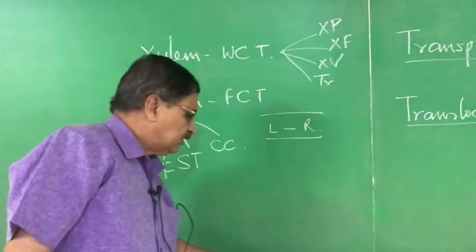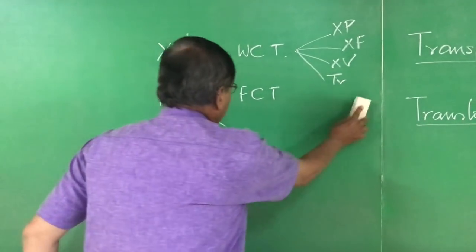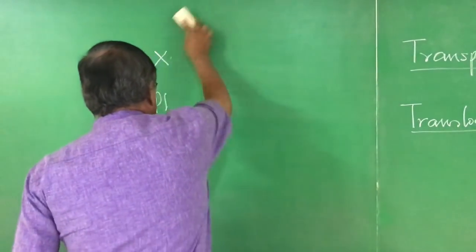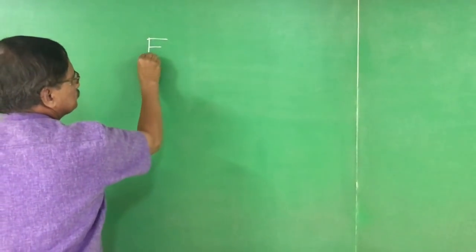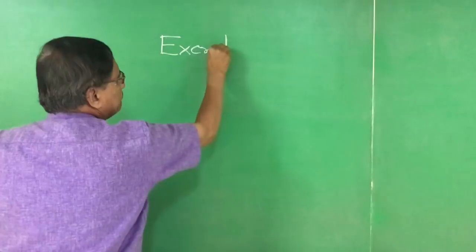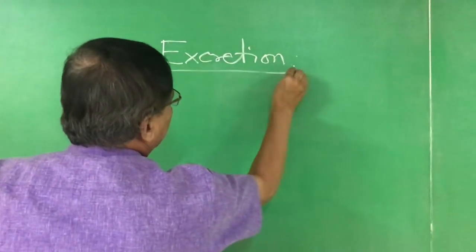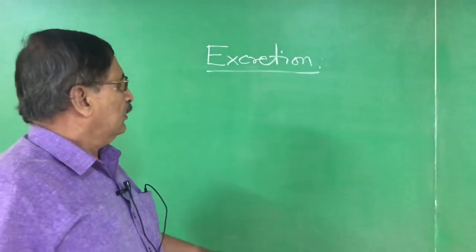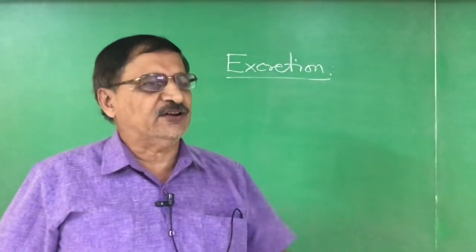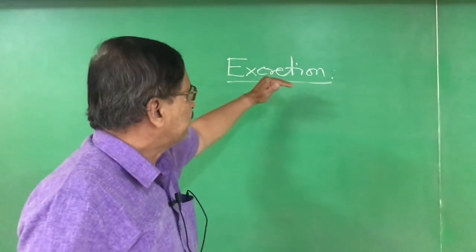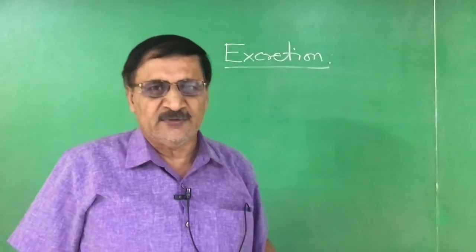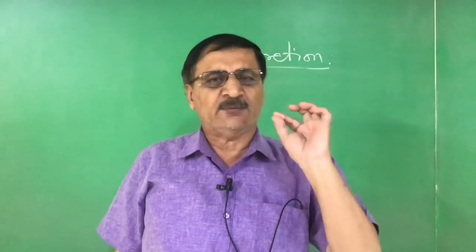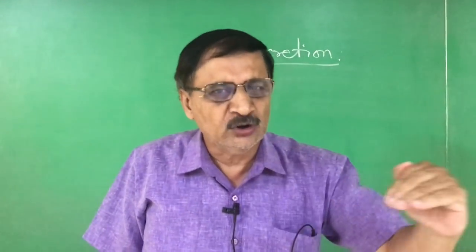Now, the last life process that we are going to study is excretion. Under this, we are going to study different aspects. Basically, what is excretion? Excretion is a process in which the nitrogenous waste materials are thrown out by the body.